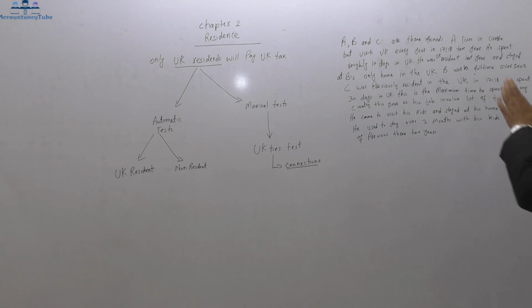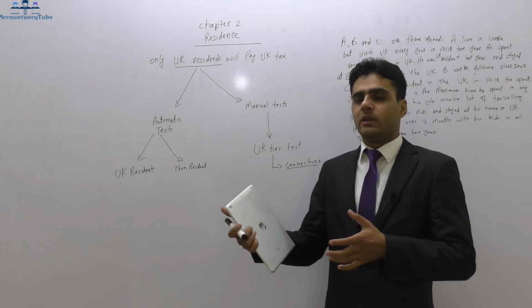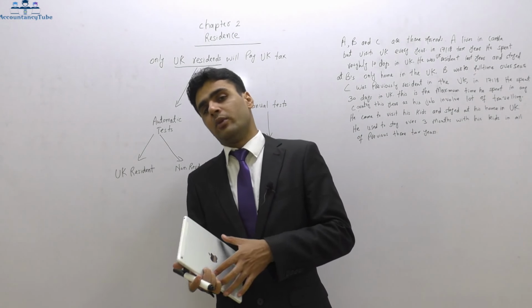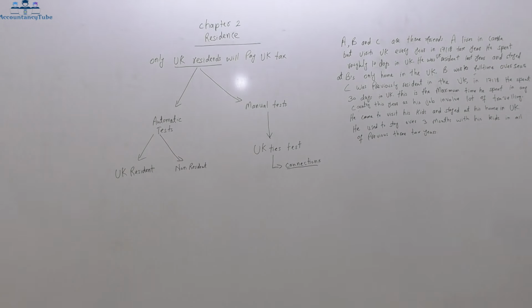Now if we look at the information about A, he lives in Canada, so he lives overseas. Whenever it says overseas in the notes, overseas means outside the UK. For this chapter and for this paper overall, just consider yourself present in the UK. So whenever the word says overseas, it means outside the UK, because you are currently living or staying in the UK. So A lives in Canada, which is overseas, but visits the UK every year. In the 17-18 tax year, he spent roughly 10 days in the UK.